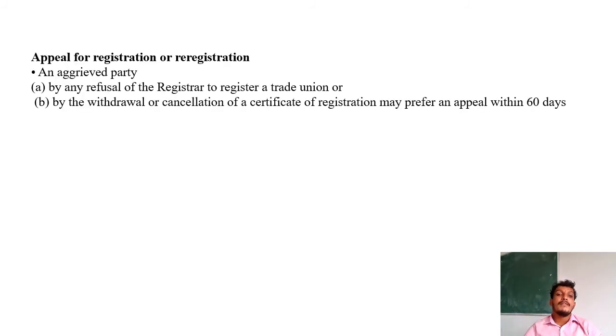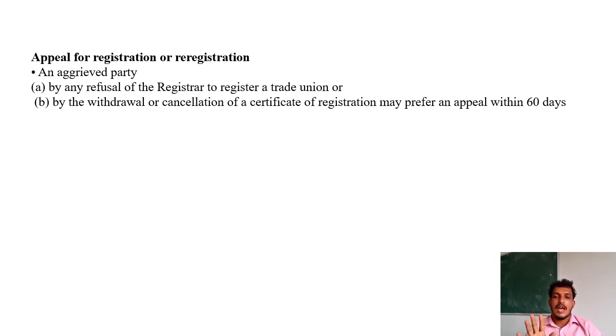So appeal for registrations and aggrieved party. So by any refusal of the registrar to register a trade union or by the withdrawal or cancellation of the certificate of registration, the aggrieved party may prefer an appeal within 60 days. So ಯಾವ ತರ appeal ಮಾಡಬಹುದು ಅಂತ ಹೇಳಿದ್ರೆ so within 60 days ಅಲ್ಲಿ appeal ಮಾಡುವಂತದ್ದು.